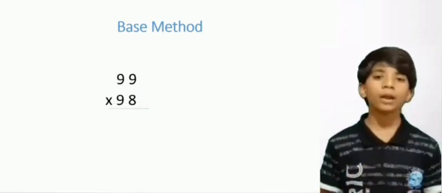Now we shall multiply big numbers. Example: 99 multiplied by 98.